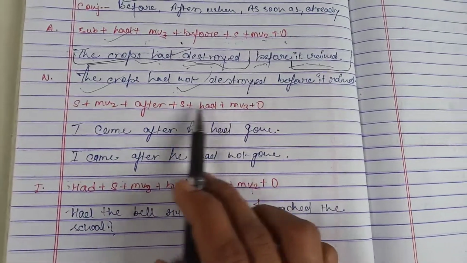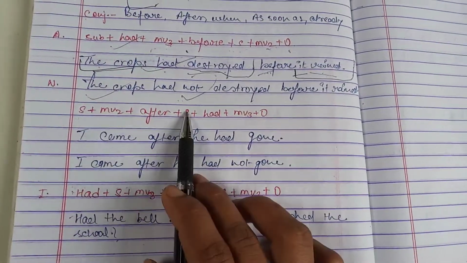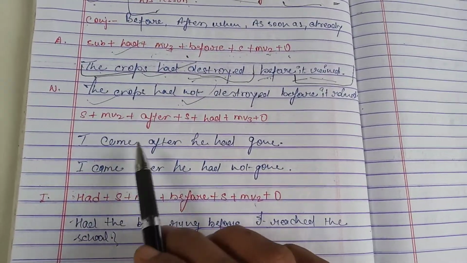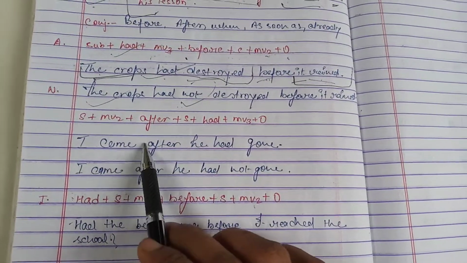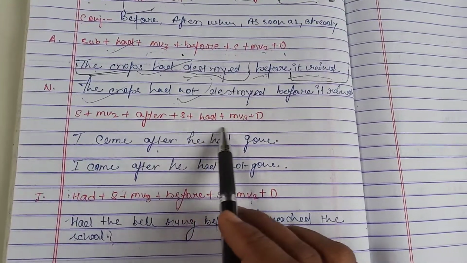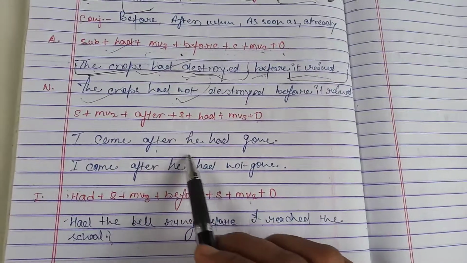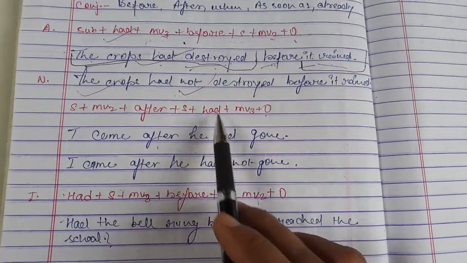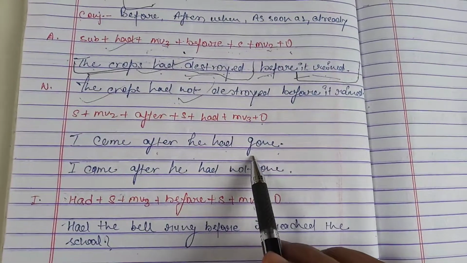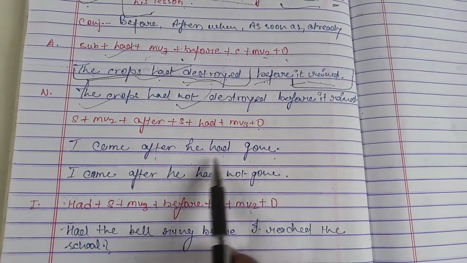Follow the rules. I, subject, main verb second form: come, came. So I came after, then again we have to make the sentence in past perfect. So subject he, helping verb had, main verb in the third form: go, went, gone. So, I came after he had gone.